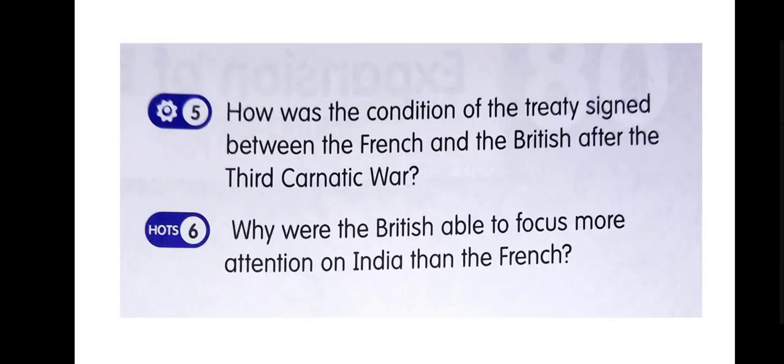Now, question number 5. What were the conditions of the treaty signed between the French and the British after the Third Carnatic War? So the war ended in 1763 with the Treaty of Paris. The British gave a number of captured territories back to the French: Pondicherry, Karaikal, Chandernagore, and Mahe, on the condition that they would not fortify these places. With the end of this war, the British became more powerful in India.